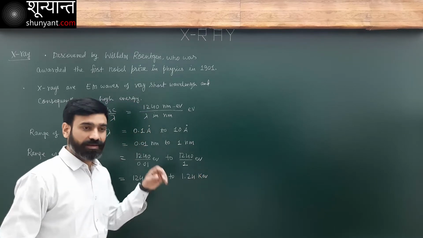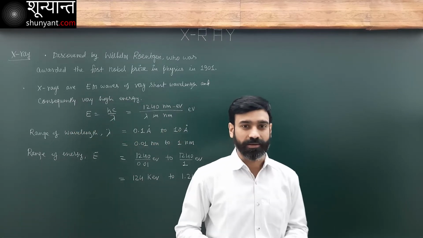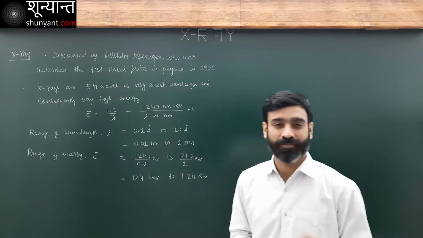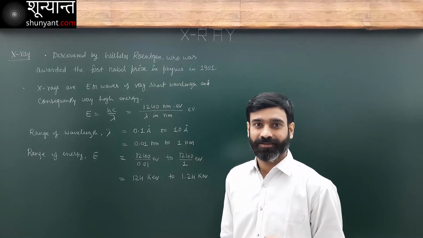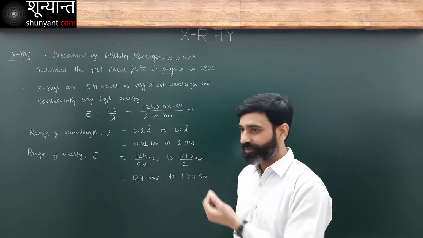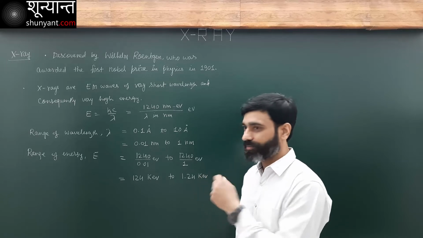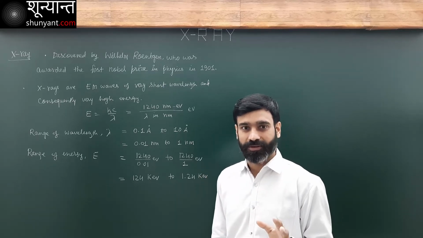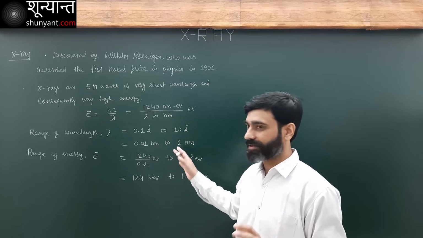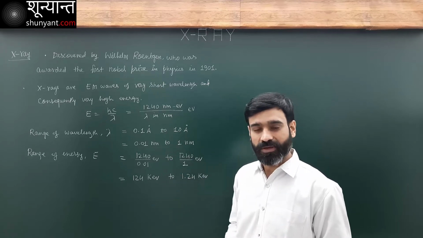Okay. This is the range of energy of photons of X-ray. So this is the quantum of energy. So this is the range of energy of one single photon of X-ray. It's a very high energy.